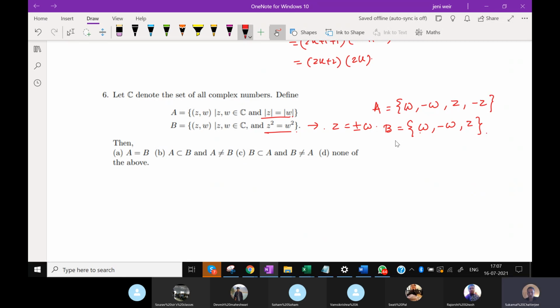So that means set B will be a subset of set A. So set B is a subset of set A, and set B will not be equal to set A.